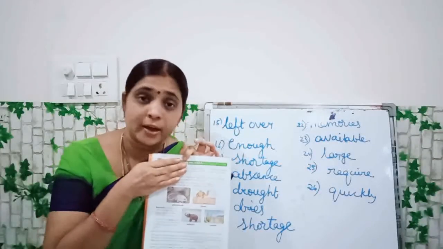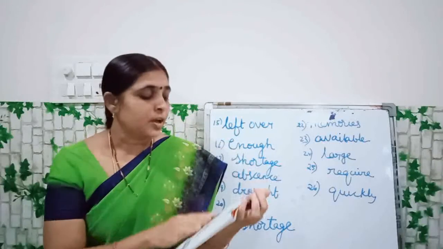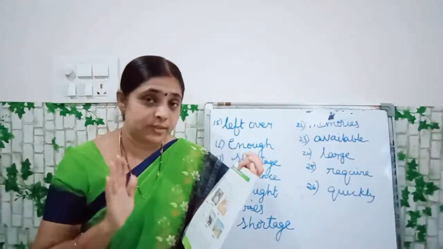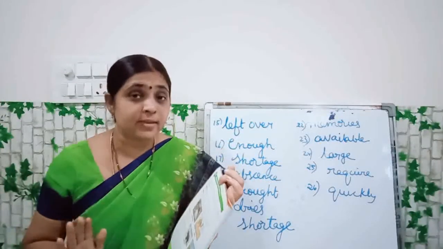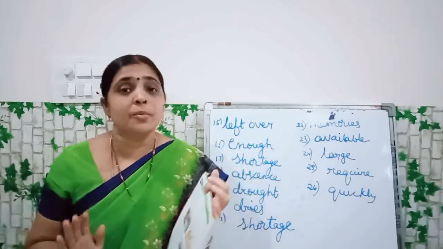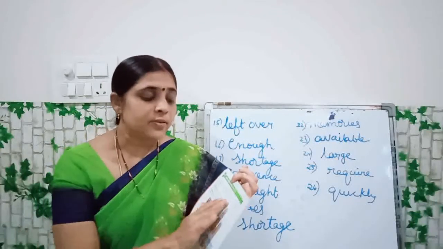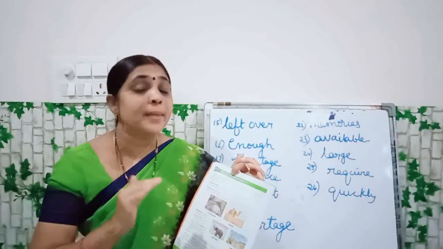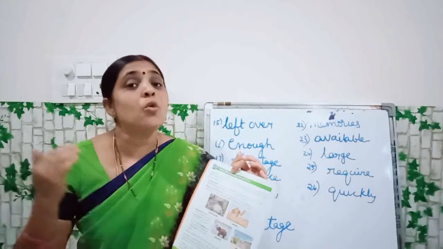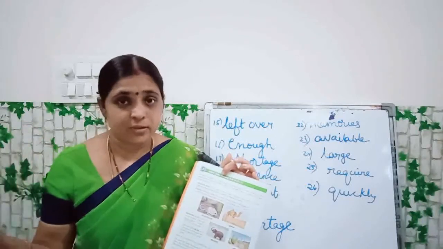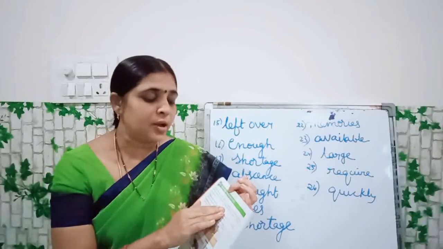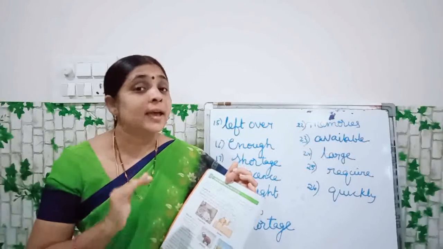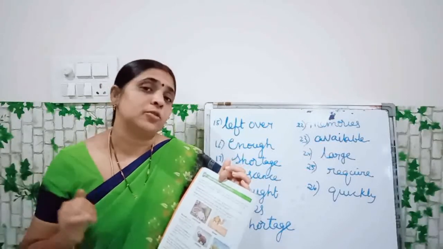All of you see higher order thinking skills. Here, the need for water is not the same for all living things. Some animals and plants need more water than the others. Some can live with little or no water.